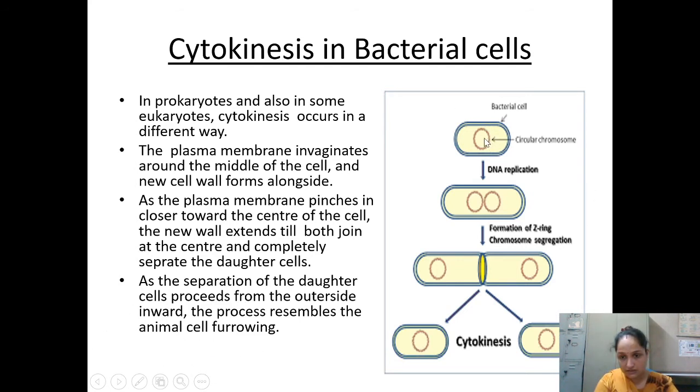There is a bacterial cell. This is the circular chromosome. Now here is the DNA replication. It has generated an identical copy so that it can divide these copies into individual cells.